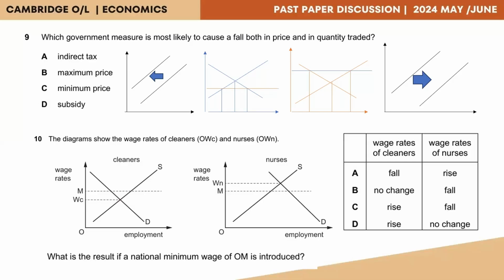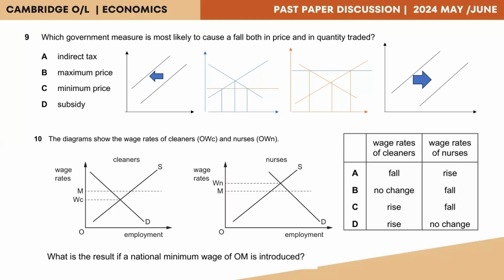If we take a look at option B, which is the maximum price, maximum prices are generally set below the equilibrium price. When it is set below the equilibrium price, it results in a fall in the price. And when a maximum price is set below the equilibrium price, it creates an excess demand situation. As a result, the quantity demanded is higher, whereas the quantity supplied falls. So this pretty much answers the criteria of the question.